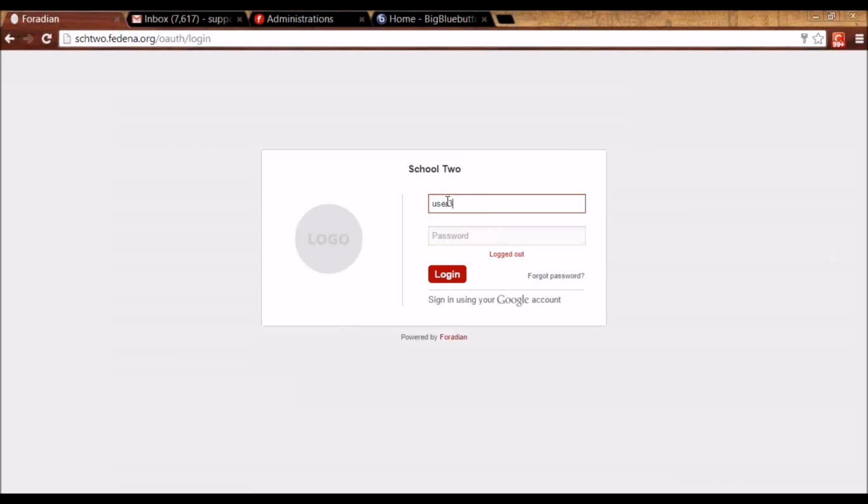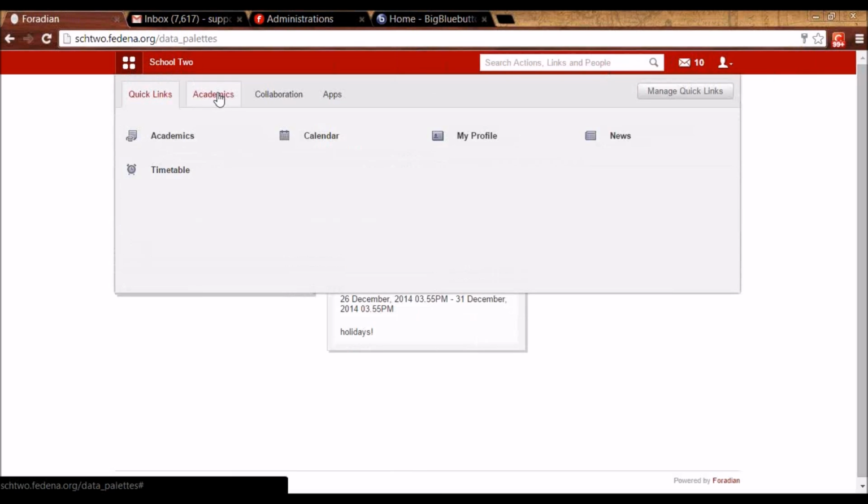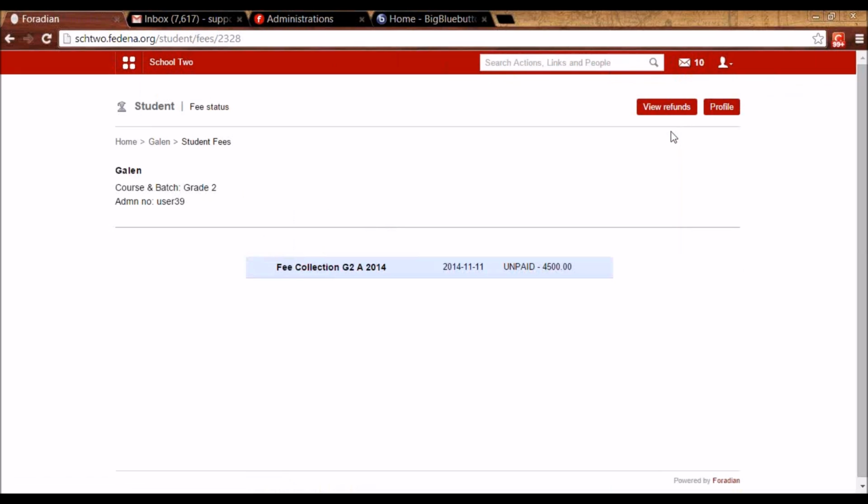Or the same interface will be available for the parent, of course. So I'm logging in as one of the students, and to see my fees, I'll be going to my profile, and under more, I will have fees. And you will see this link is coming. So this is the fees that I have to pay.